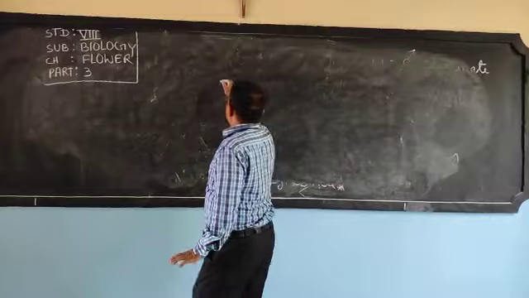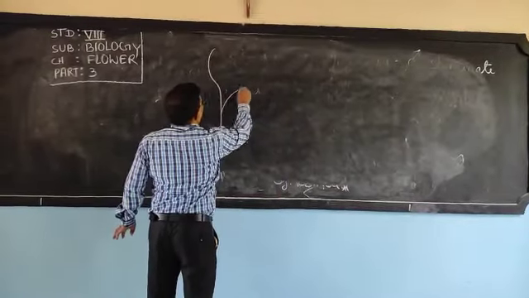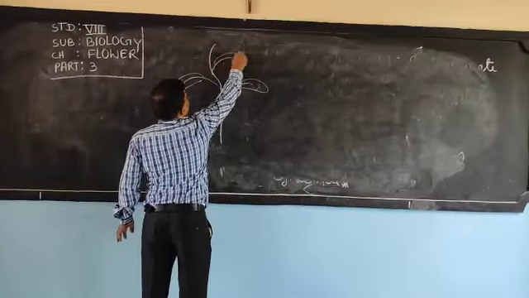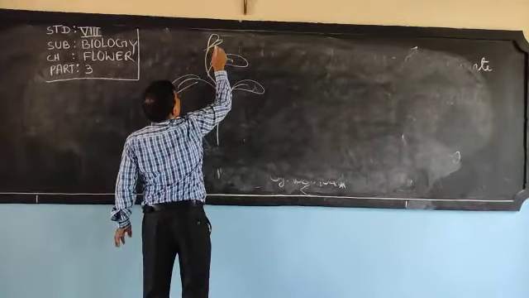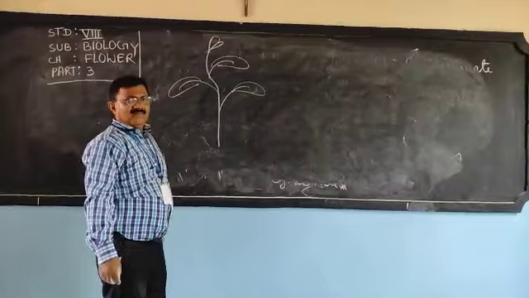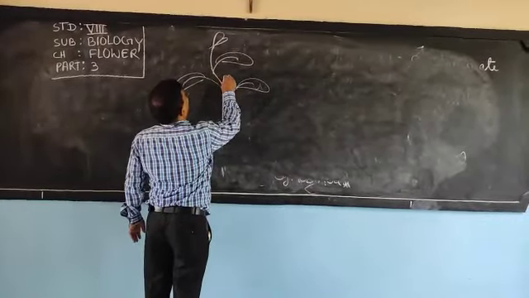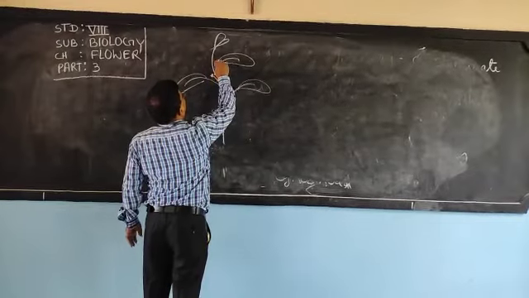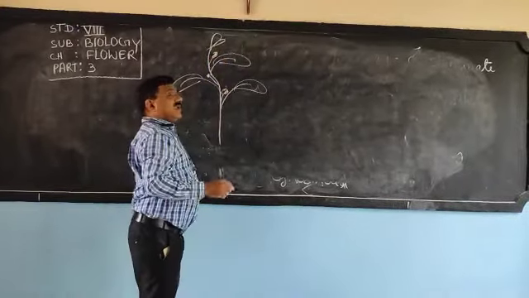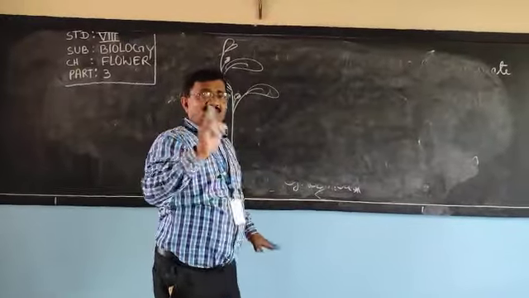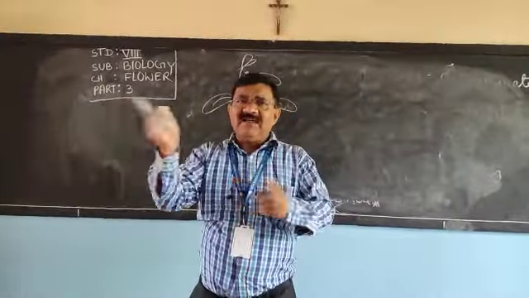One plant is here, a flowering plant. One flower is here. Now find out. Plant is one. In one plant, male and female flower.